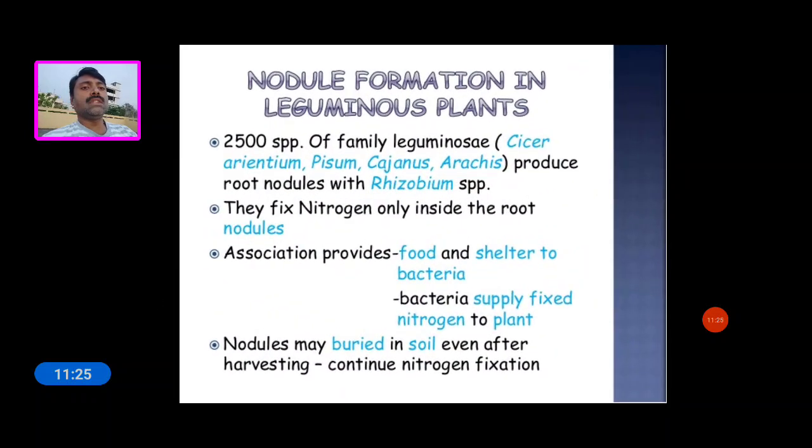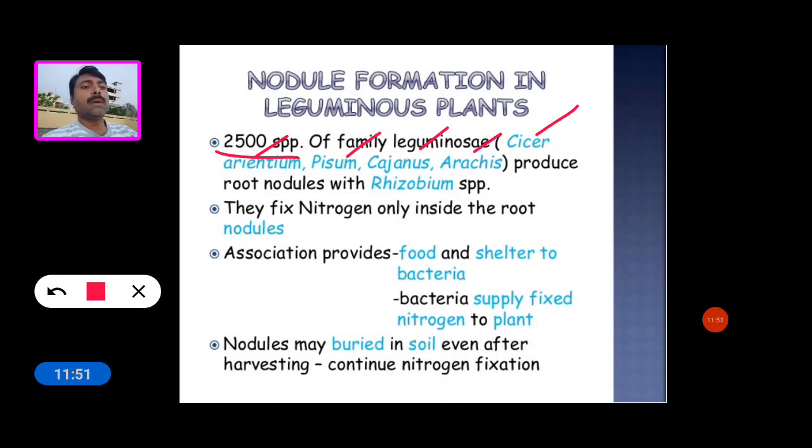And next we see the first one, nodule formation in leguminous plants. About 2500 species of the leguminous family, such as Cicer arietinum, Pisum, Cajanus cajan, and Arachis, produce root nodules.